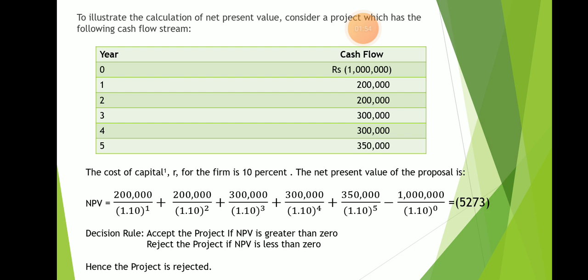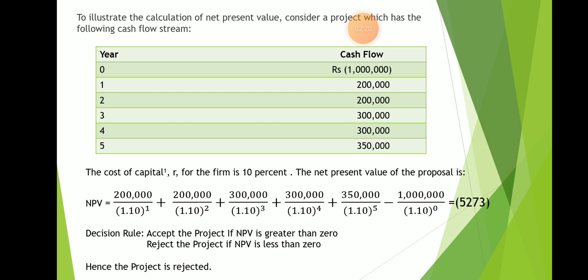Now we want to ascertain the value of NPV. Under this situation, first of all, we will have to ascertain the present value of all cash inflows with given discounting rate of, suppose, 10%.